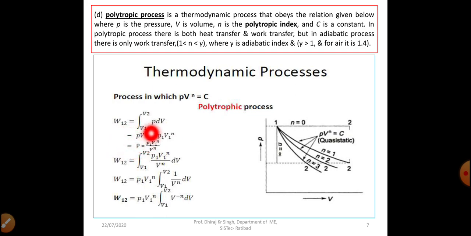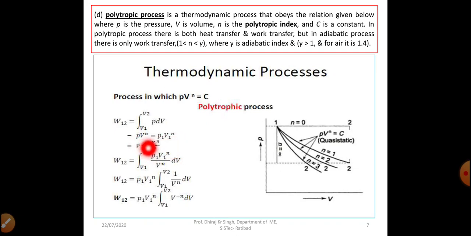So PV to the power n equals P1 V1 to the power n. We can write PV to the power n equal to P1 V1 to the power n, P2 V2 to the power n, P3 V3 to the power n. Why? Because the multiplication of P and V to the power n is constant. So we can write PV to the power n equal to P1 V1 to the power n.